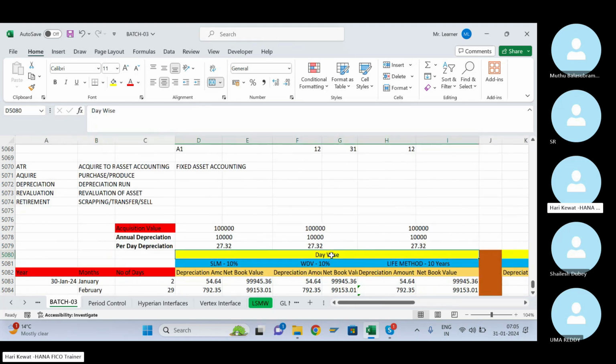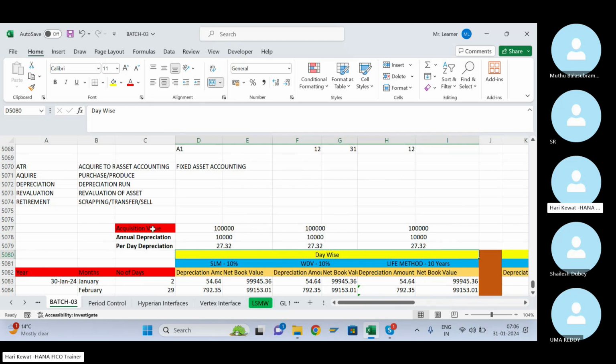What is called day wise calculation? Day wise means depreciation will be calculated based on the number of days in the month. If a month has 31 days, some month has 28 days, some month has 30 days, even that difference of 1 or 2 days will be considered while calculating the depreciation for the month. Period wise will not consider the number of days in the month. We'll see day wise first, then period wise.